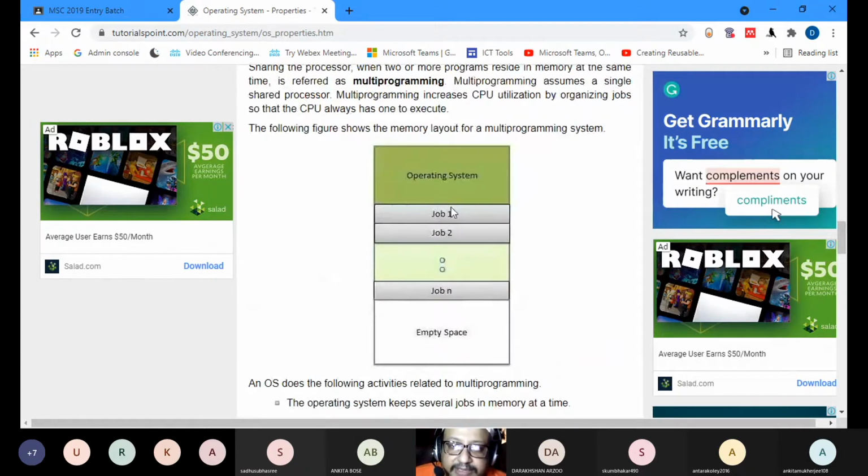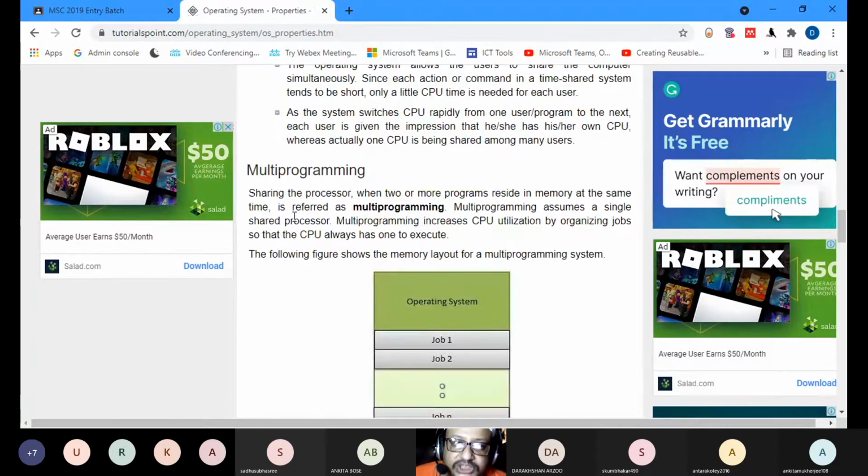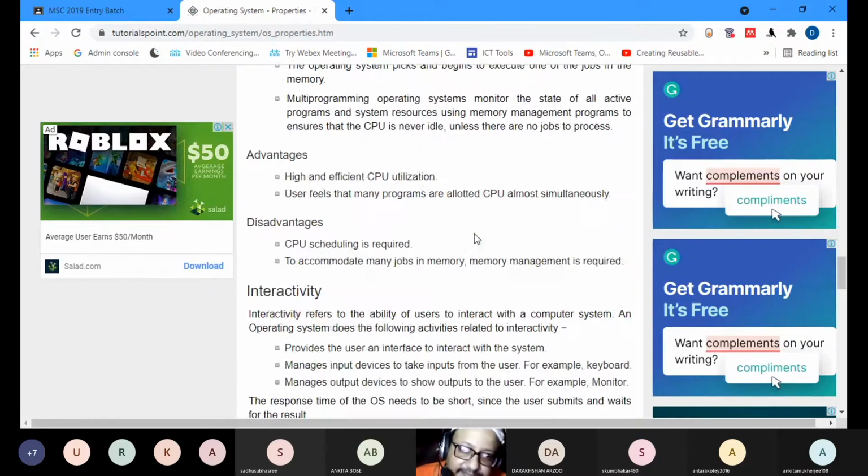Multi-programming. You have the operating system, job 1, job 2, so on to job n, and empty space, sharing the processor. When 2 or more programs reside in memory at the same time, it is referred to as multi-programming.